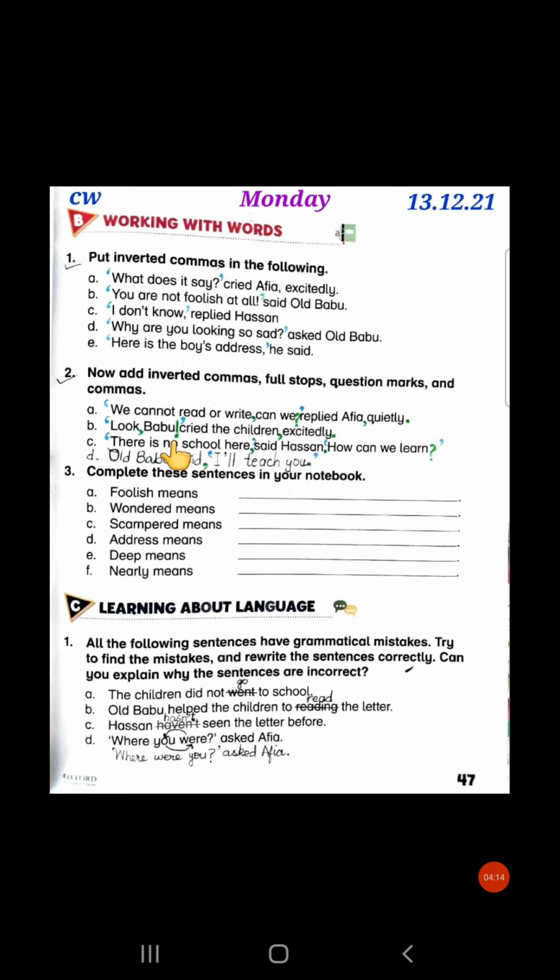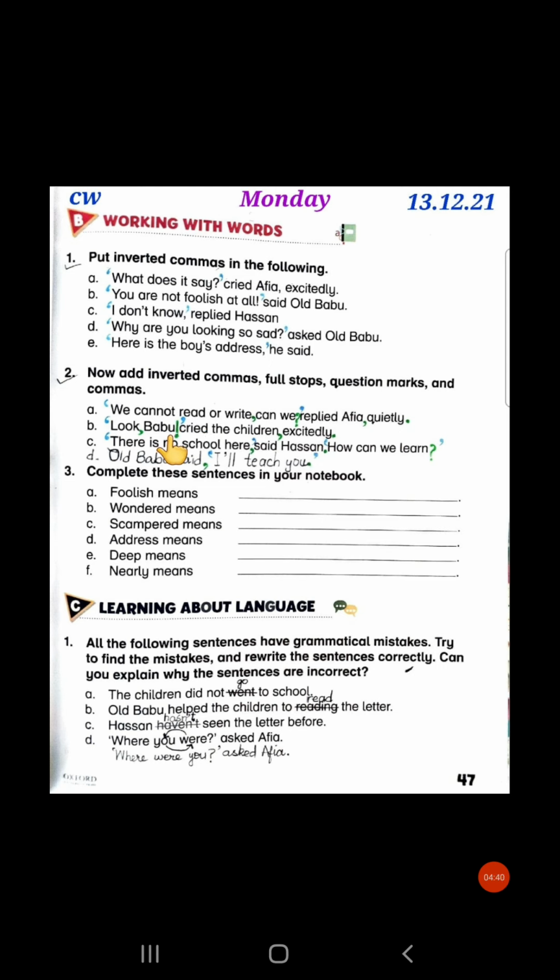Now come to part B. Look, Babu, cried the children excitedly. Now cried the children, as you can see the children were crying, they were shouting. So excitedly is an expression, a feeling, and again it has to be separated with the help of the comma, and in the last a full stop. And what did the children cry? They cried out Look, Babu.